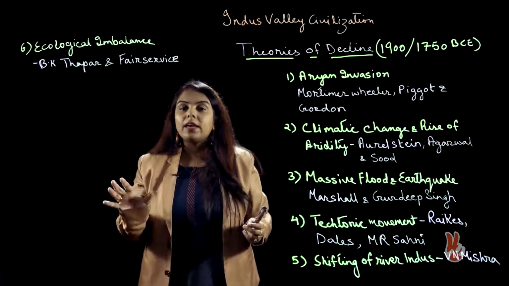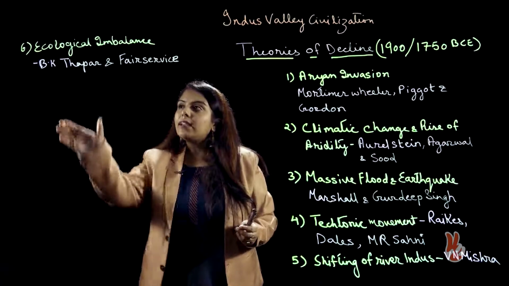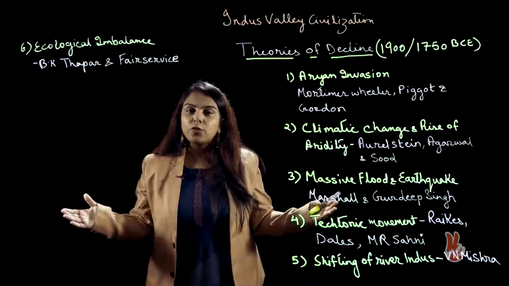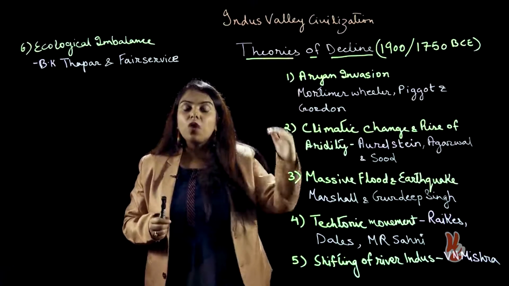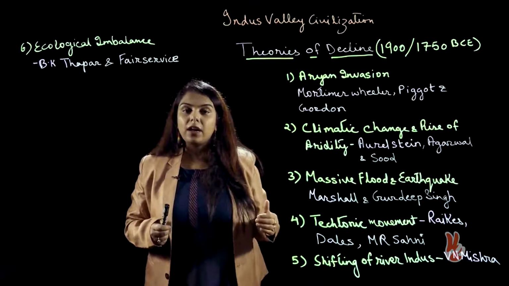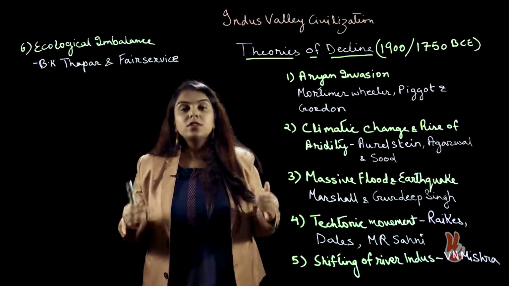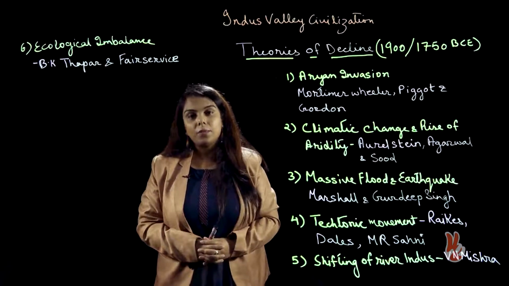and everything can be culminated to one point where we can say that there could have been an ecological imbalance where the population was huge, resources were scanty, and there were a series of calamities that took place in the Harappan civilization and the decline must have set in. So, this is all about the theories of decline propounded on the Harappan civilization.